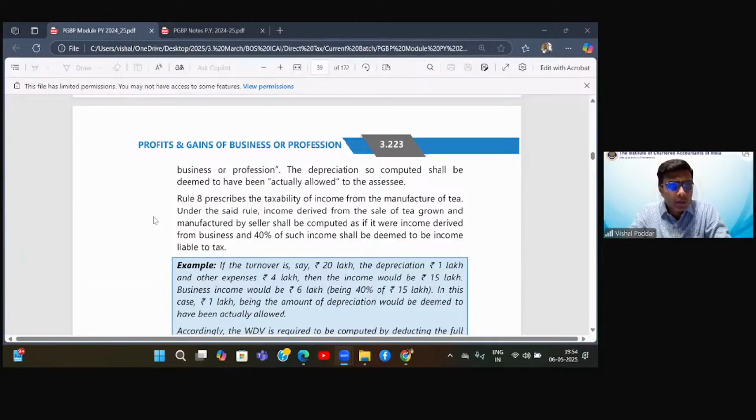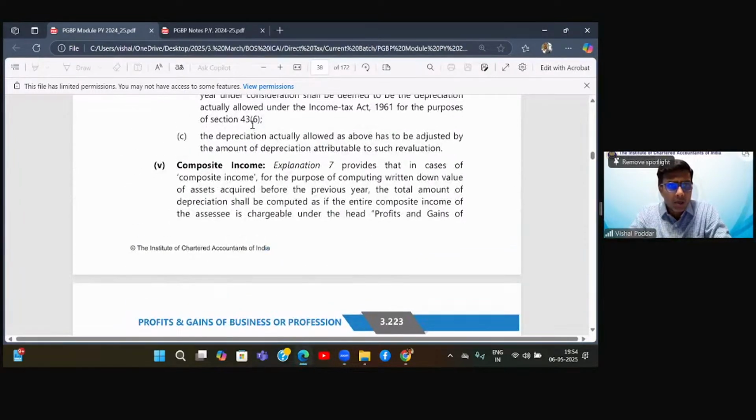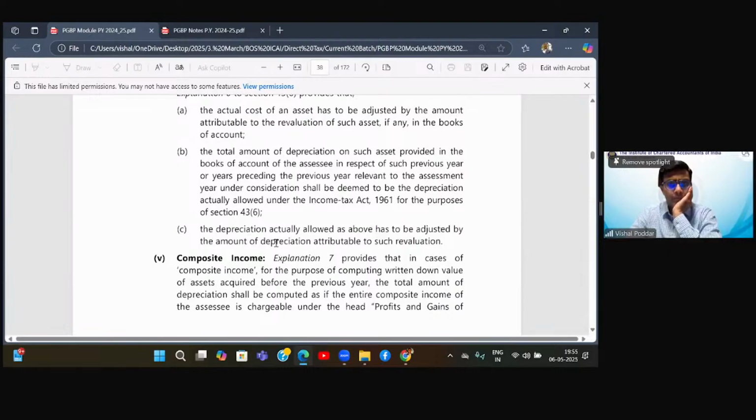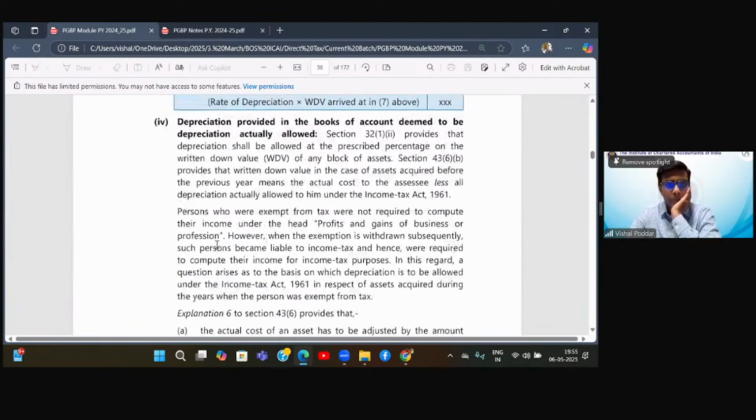Smriti. So, beta, here you at least tell me which point it is. 3.223. Okay, I'll unmute you. Sir, like in that C point, sir, above composite income. Which one? Yes, sir. That one. Okay. What is it dealing with?